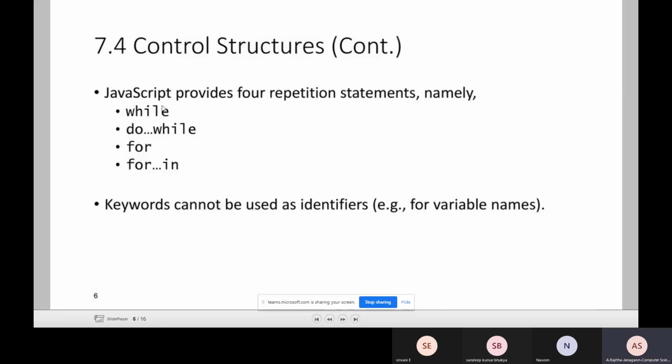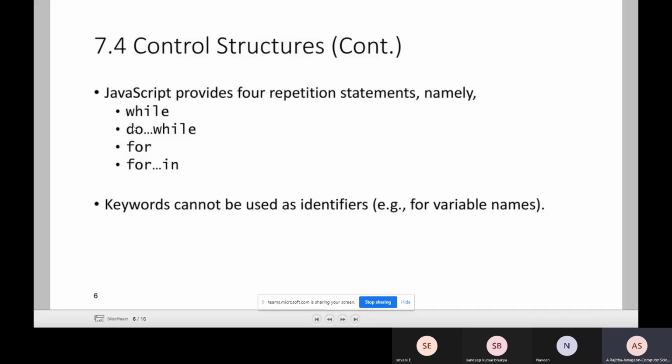While, do while, for, for in. So these are the 4 repetition statements, also known as loops. We know that in other programming languages, there is no syntactical difference with C, C++, Java. Whatever syntax is followed in C, C++, Java, the same syntax is used here, but the scripts are executed directly on the web page, in the web browser only.